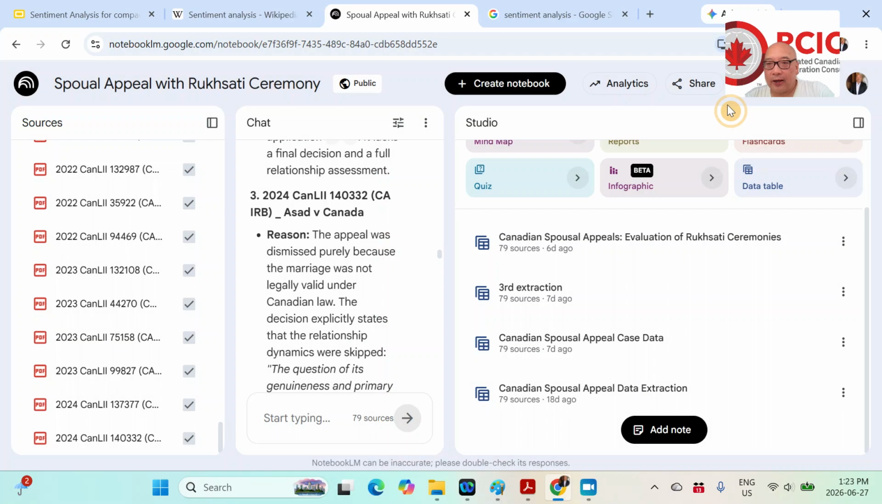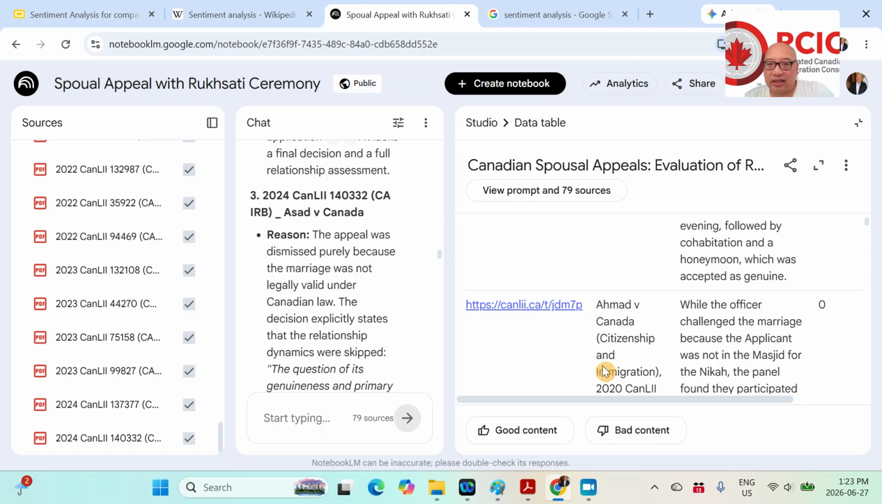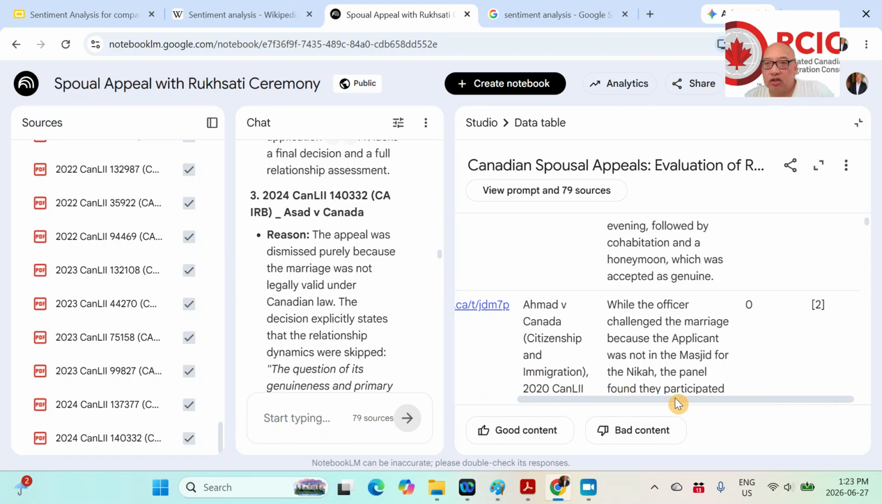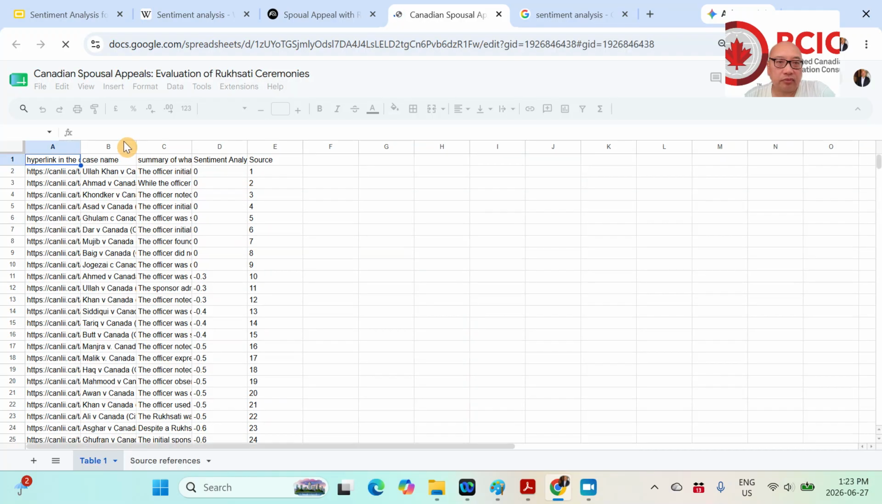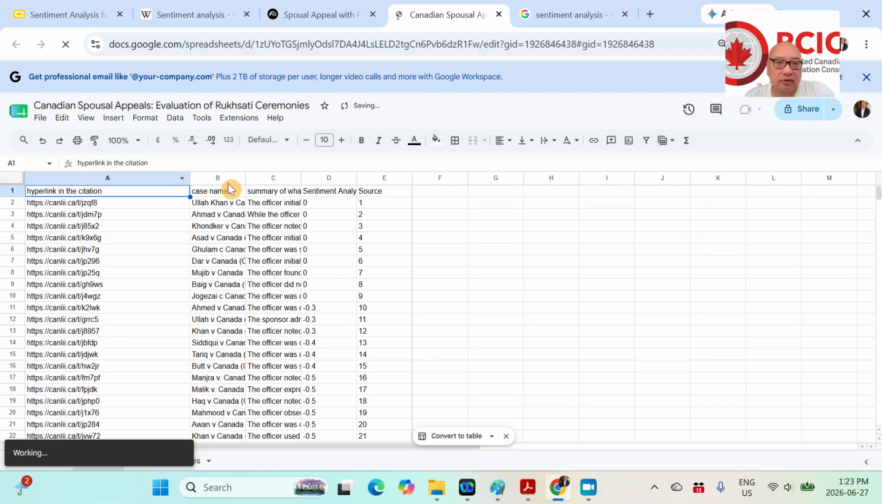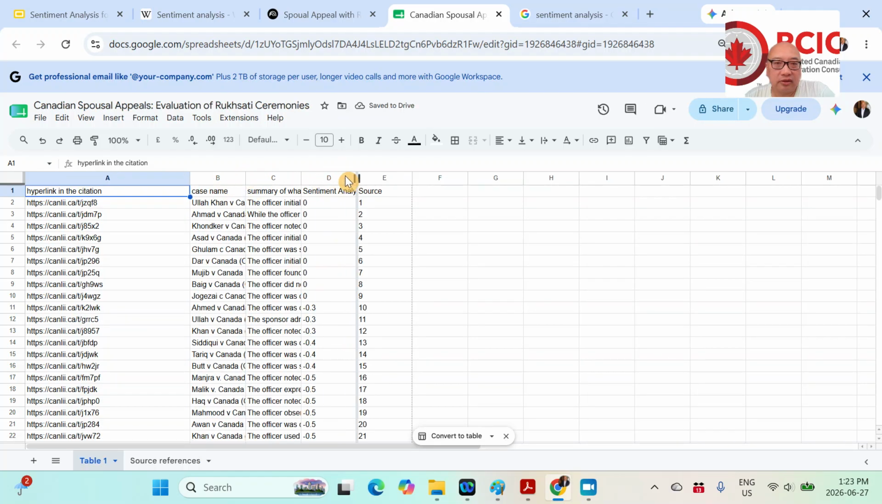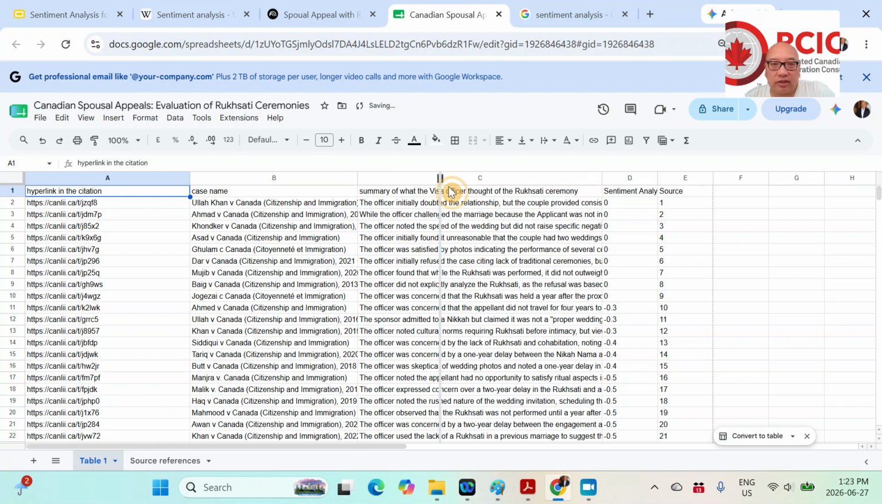Okay, and I'm just going to show you the result. Here's the result, and it's a little hard to see. So the nice thing about Notebook LM is that you can export it. So I'm going to click on that. It says exporting, and here we go. I'm just going to expand this, and this is the result.